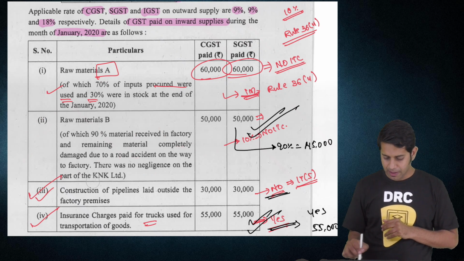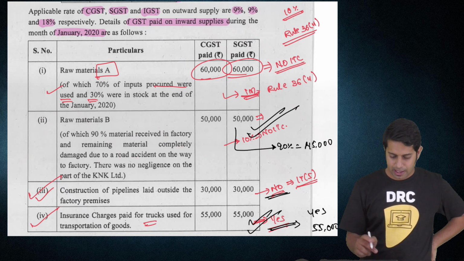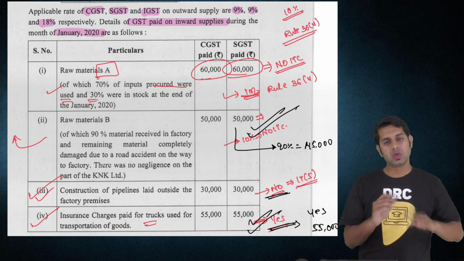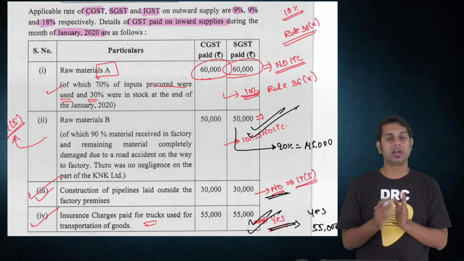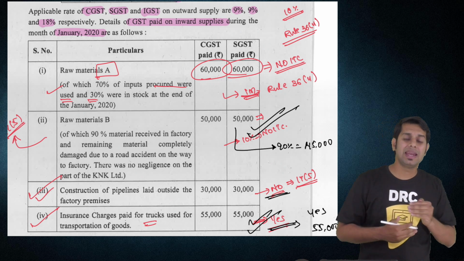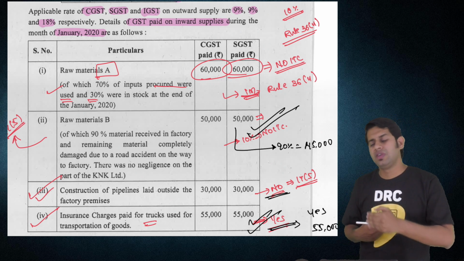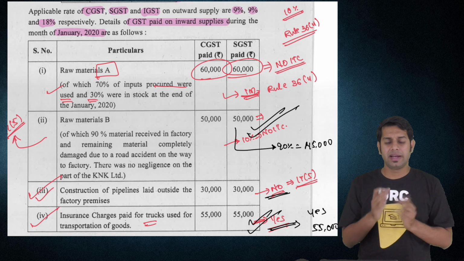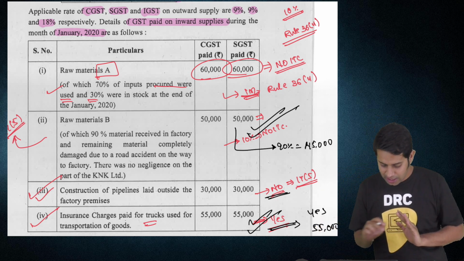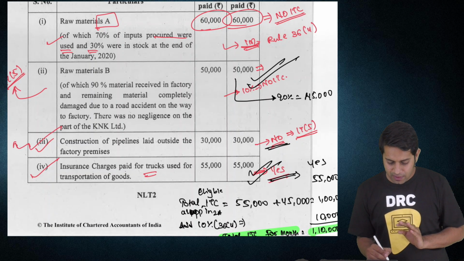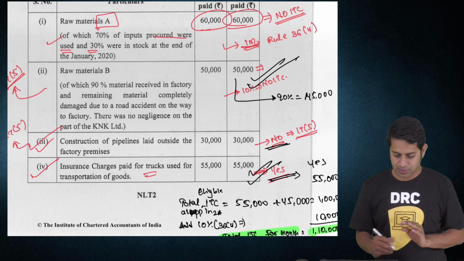Then raw material B. For this also you should give reference to Section 17 sub section 5, block credit, which says that if there are any goods which are damaged, given as free samples, etc., the ITC will be blocked. You will not be able to take input tax credit on the same. Then again give a reference to Section 17 sub section 5.